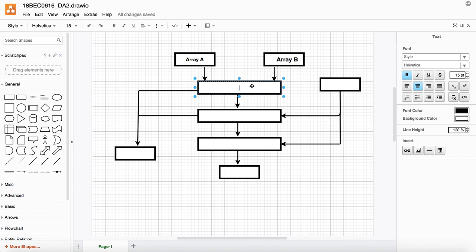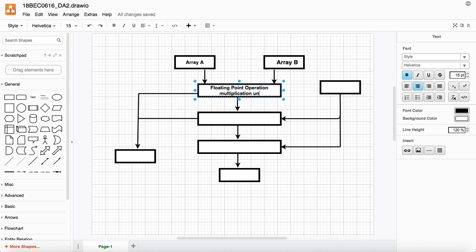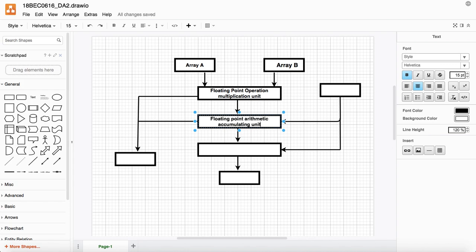This is called the floating point operation multiplication unit. This is called the floating point arithmetic accumulating unit.